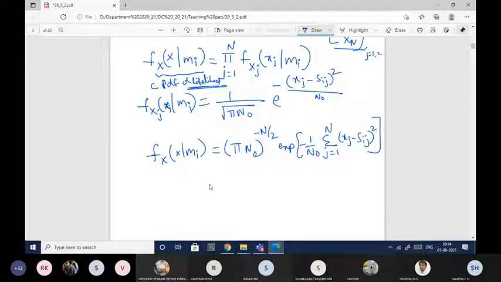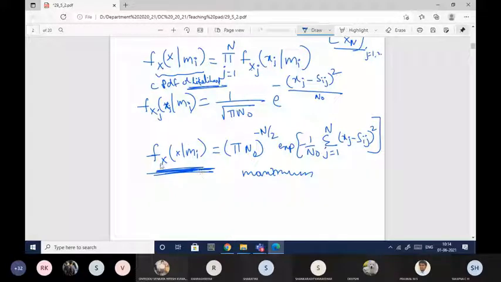And one more condition is that this likelihood function should be maximum. If this is maximum, then it will lead to the correct decision rule. So whatever likelihood function I have represented here, this value should be maximum. That is why we call it the maximum likelihood function, or maximum likelihood receiver.